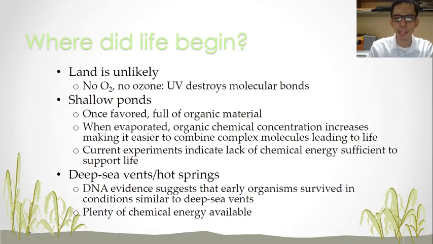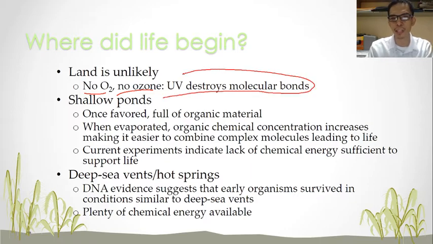So probably on the land, since there is no ozone, no oxygen, the ultraviolet light destroys all molecular bonds that we know. And what happened there is in some shallow ponds, ingredients of life started to form, like proteins, amino acids, nucleic acids, carbohydrates. So those shallow ponds, with the action of the ultraviolet rays, which is an energy source, form certain concentrations of organic chemicals. Right?